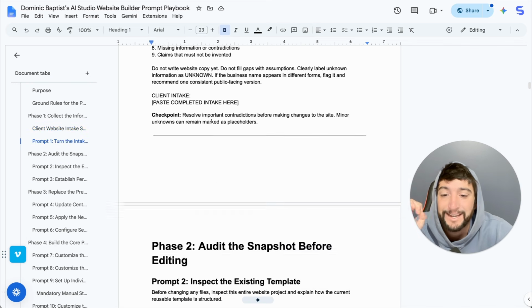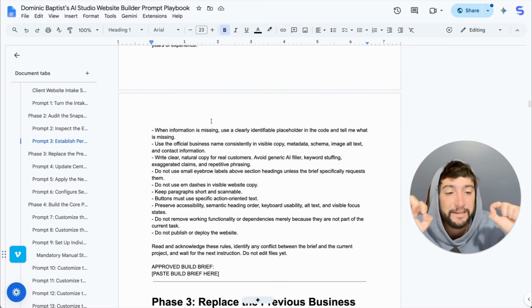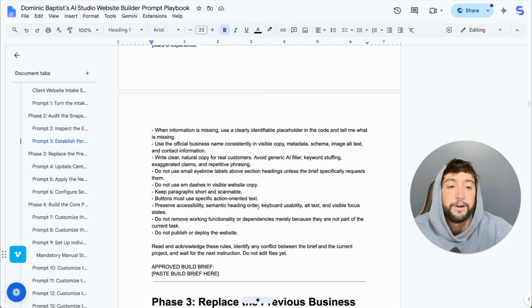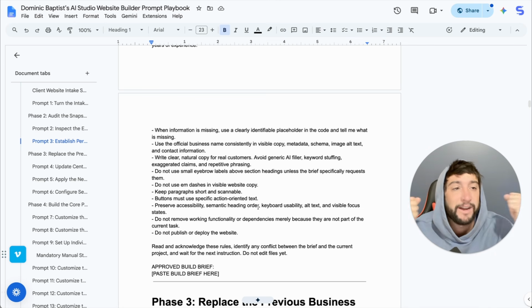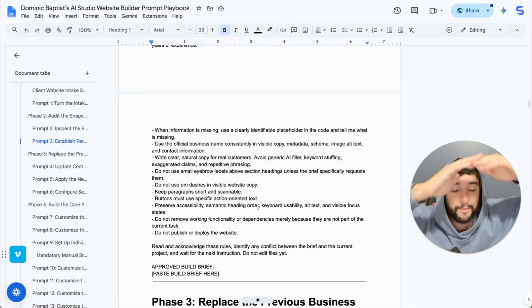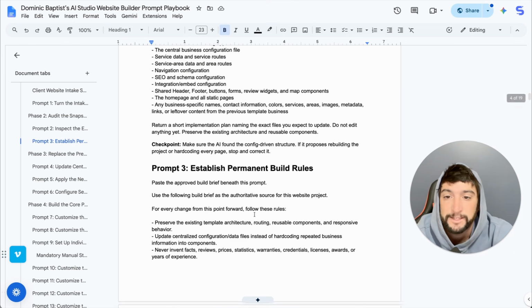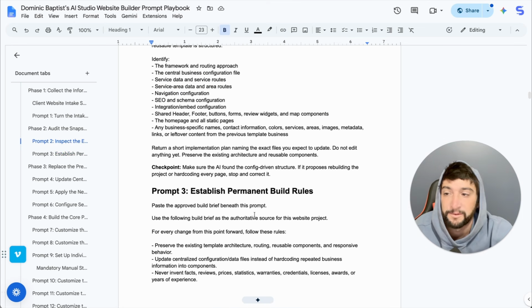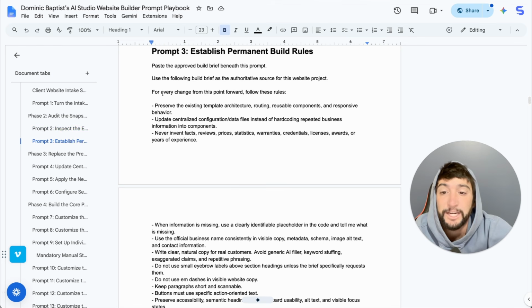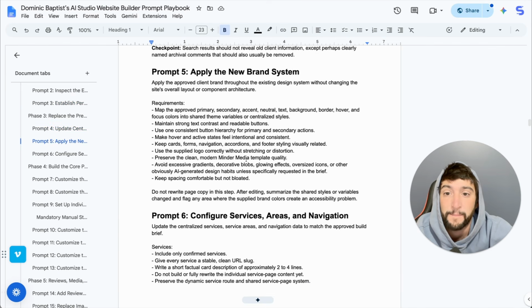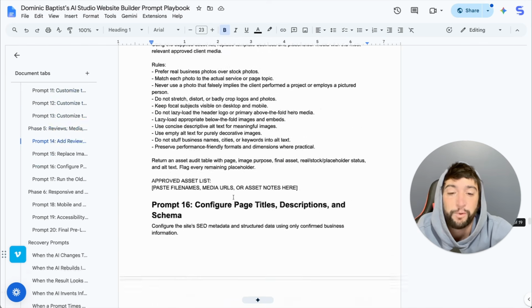These are 20 different prompts that you have to do individually. You can't just paste them all and put them in there. This is like the number one pet peeve that I have. I see it all the time. People will go to ChatGPT, come up with some crazy prompt, put it in there and be like, yep, I'm done for the day. No, you have to do these individually and they go really fast. Don't worry. Some of them can take like 10 seconds. And so you'll do each prompt individually. Prompt 4, prompt 5, prompt 6, all the way to prompt 20.